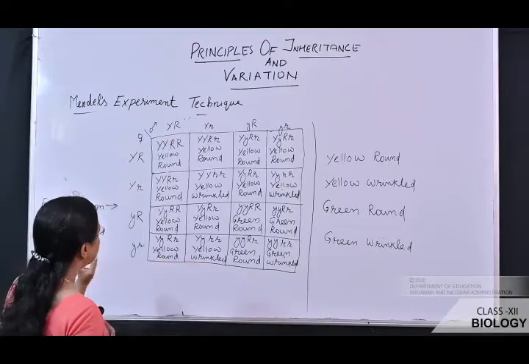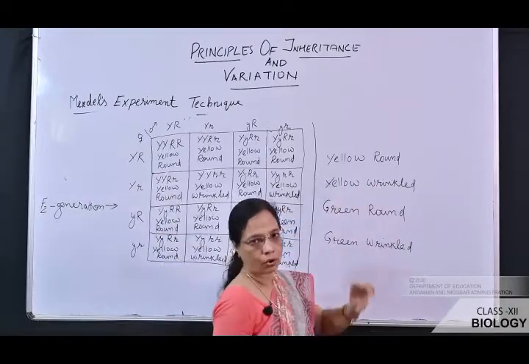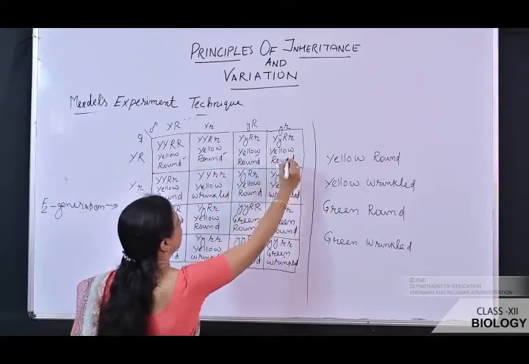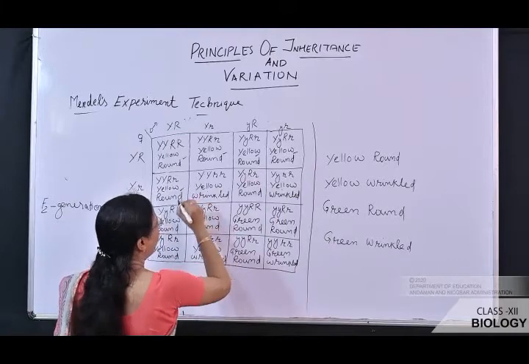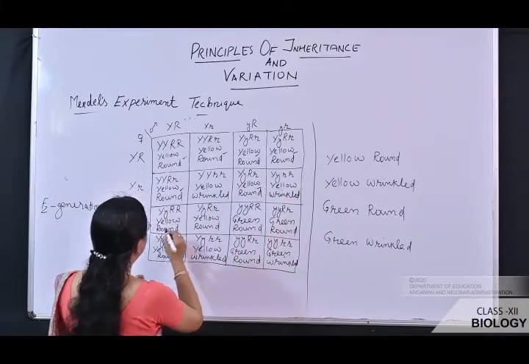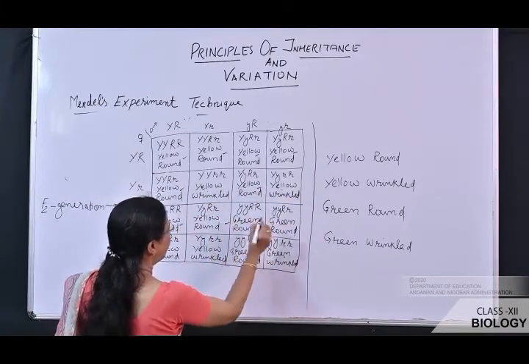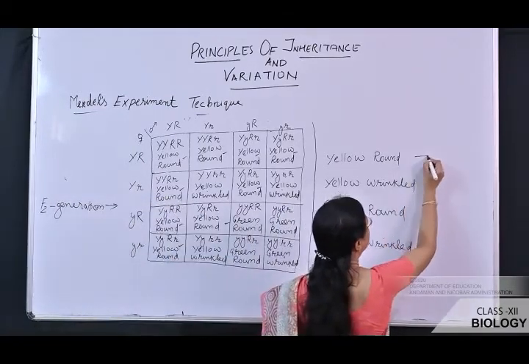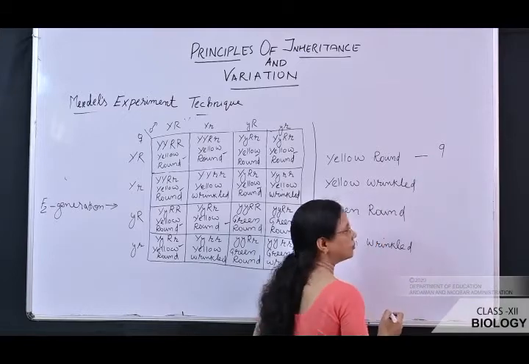Now let us count the number of yellow round varieties. 1, 2, 3, 4, 5, 6, 7, 8 and 9. 9 yellow round characters are seen.